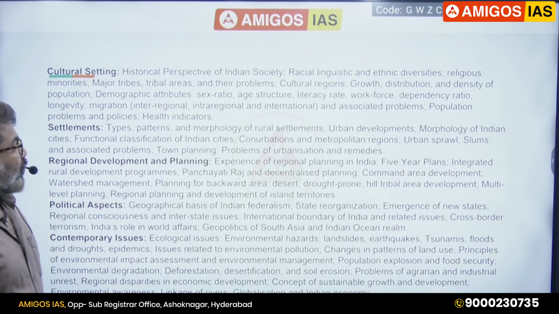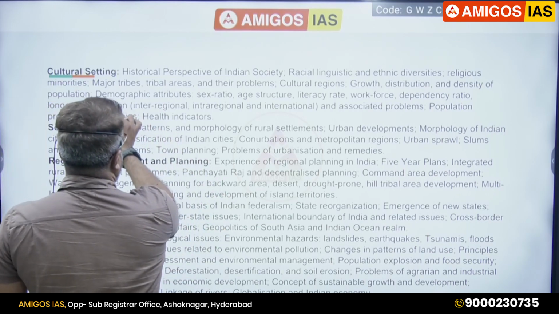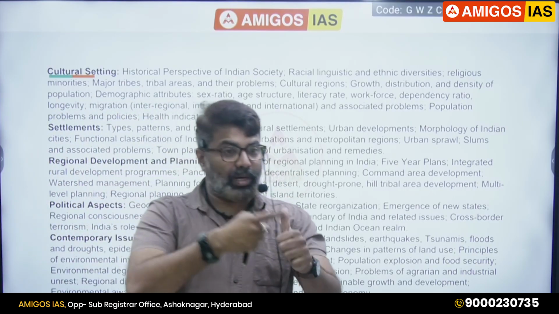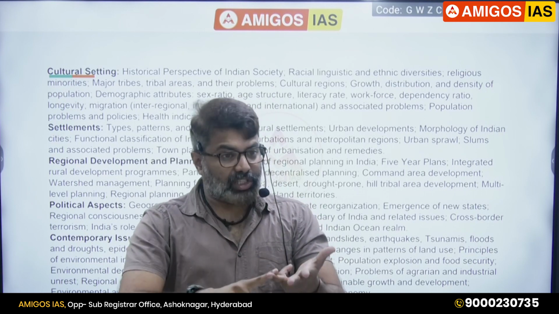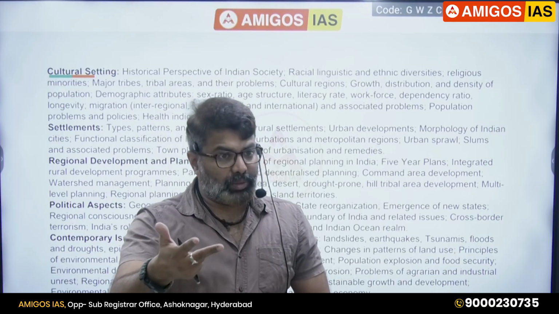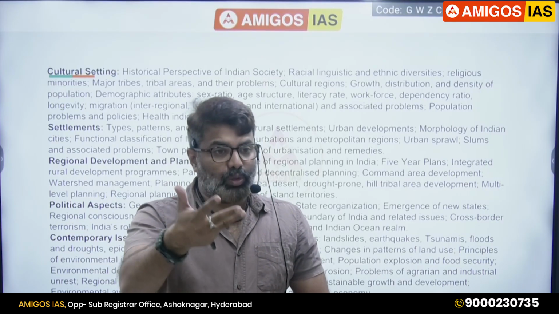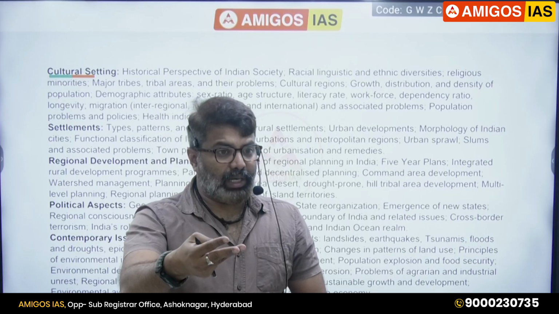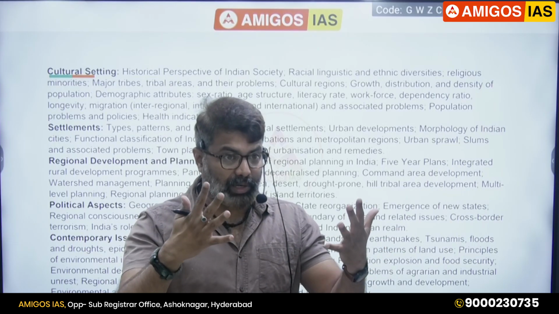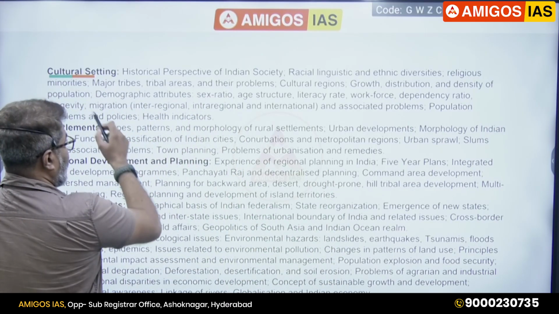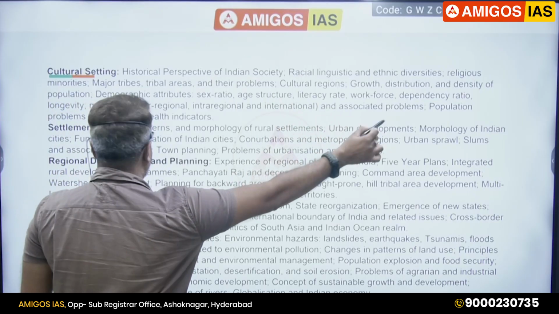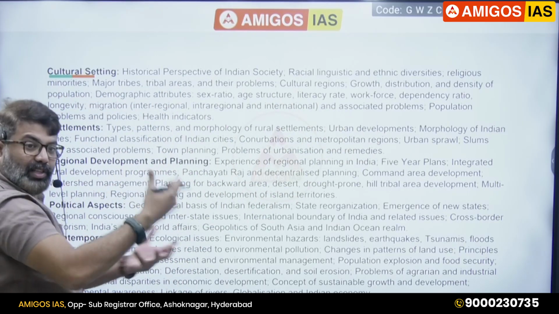Repetitions are more. For example, notice this. If they could have mentioned demographic attributes, that's it. The word demographic attributes includes birth rate, death rate, migration, sex ratio, literacy, quality of life, life expectancy, then population density, correct? And also age sex ratio, and also population policies. Everything will come under that. 10 units come under that. But they have given everything. See, sex ratio, age structure, literacy, workforce, dependency ratio, longevity, migration, everything they have given separately.